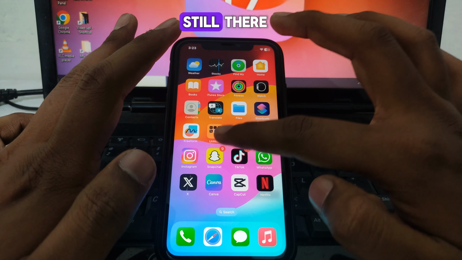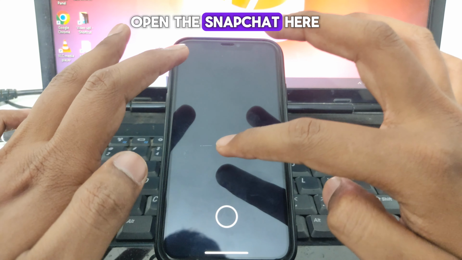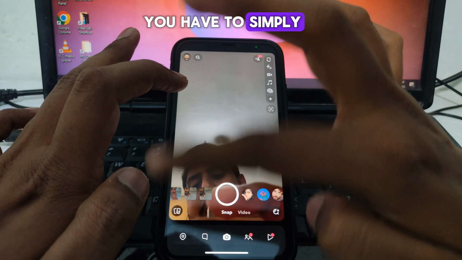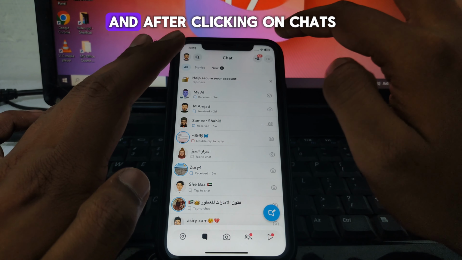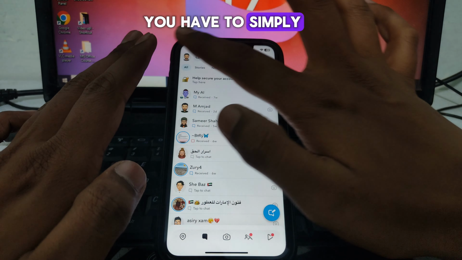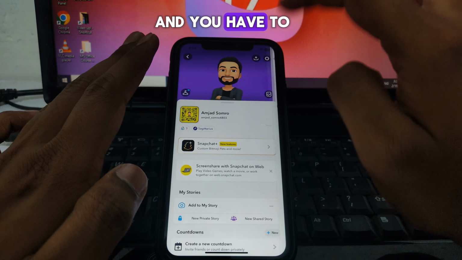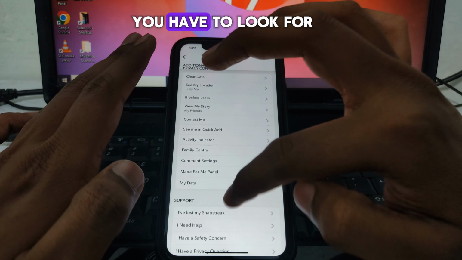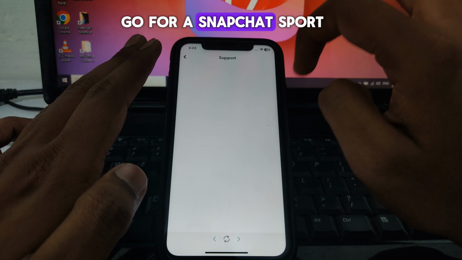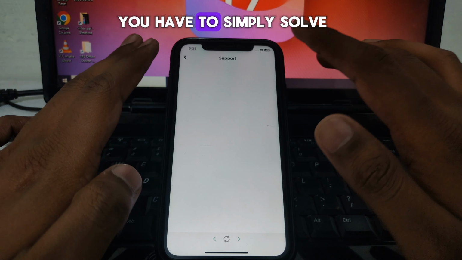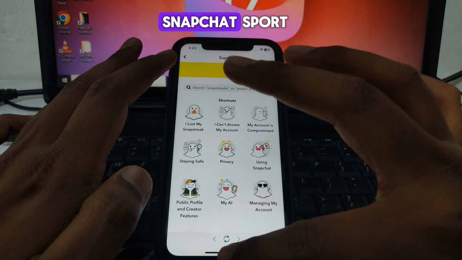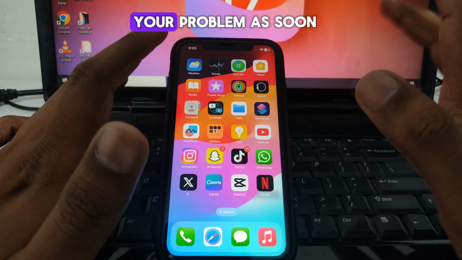If the problem is still there, then you can simply open Snapchat, and after opening Snapchat, click on chats, and after that click on your profile, and click on settings. After that look for I Need Help, and here go for Snapchat Support, and simply solve the problem by searching here in Snapchat Support, and they will solve your problem as soon as possible.